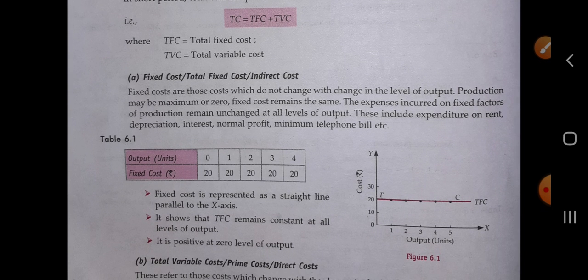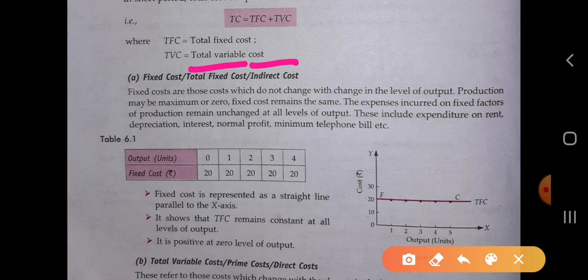Fixed cost is also called total fixed cost and indirect cost.